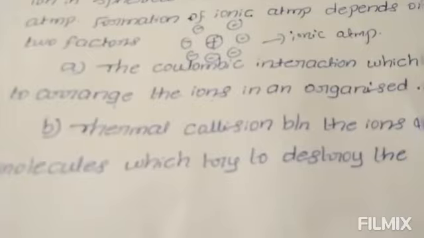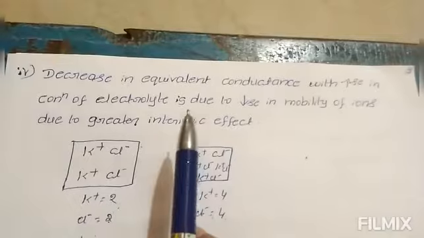The second factor is thermal collision between the ions and the solvent molecules, which tries to destroy the organized structure. When collisions increase, the molecules move far apart and destroy the organized structure.